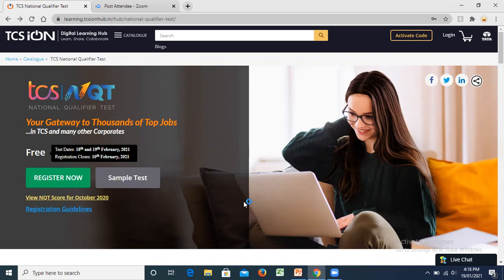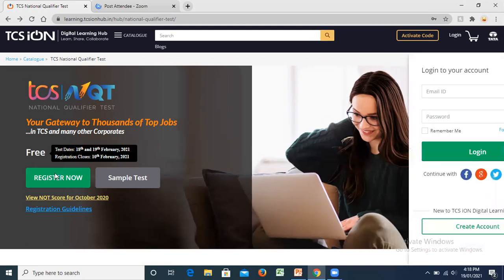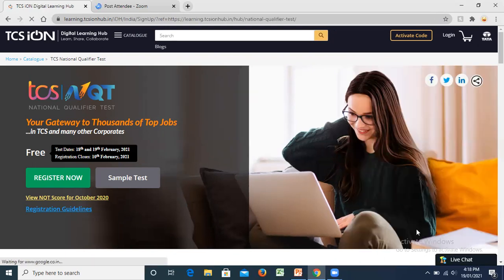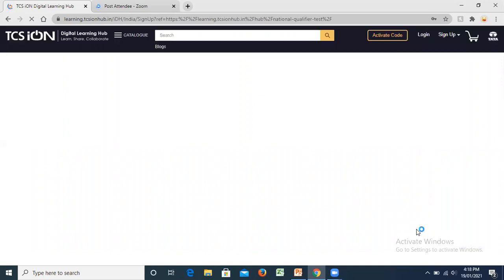Now, first I'm going to tell you, if you're a fresher, what are the steps that you need to follow to register yourself. When you log in, if you're not registered, here you will see it will just show login. It is not going to show any ID. Click on register now. You'll have an option that will directly take you to create account. Go to create account. Or you can even log in using your social media. Maybe you can log in using your Gmail, or your Facebook also, but I would prefer you create an account first, then you can use multiple IDs for logging in. But create an account first.